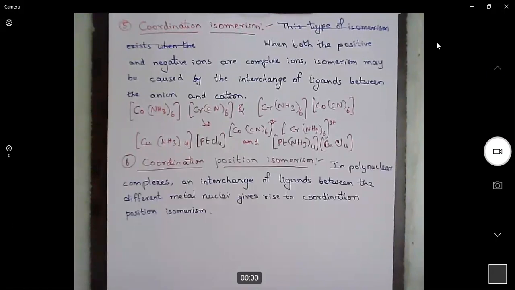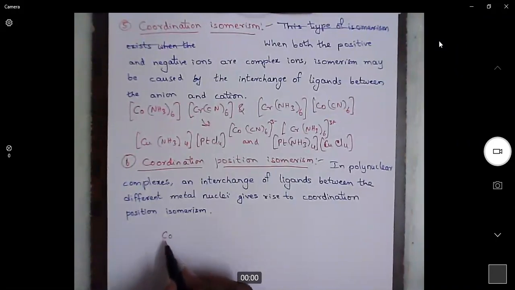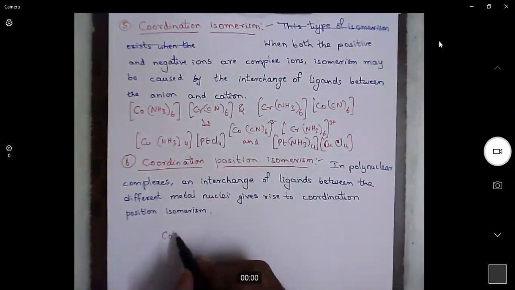Next, we will discuss coordination position isomerism. What is coordination position isomerism? Coordination position isomerism is generally observed in a binuclear complex. That means if the complex has two metal centers, then we will observe coordination position isomerism.